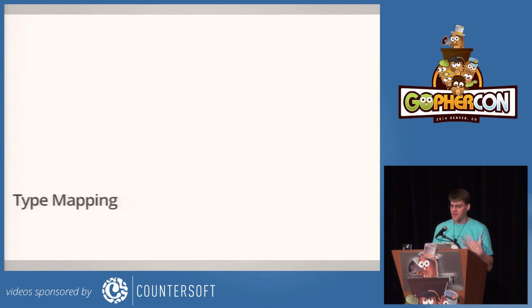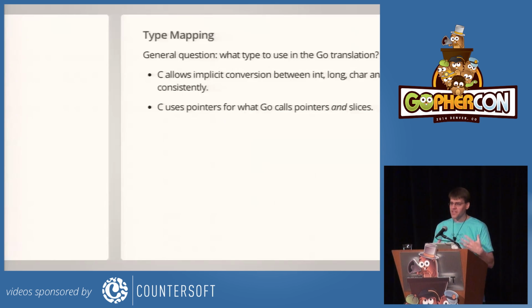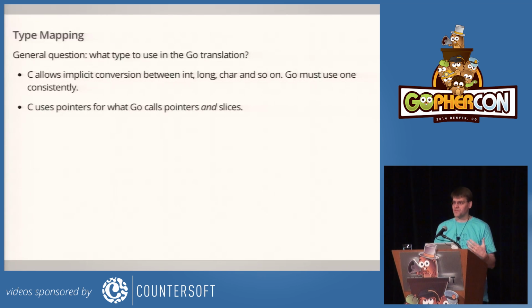So the last thing I want to talk about is probably the biggest question, which is what Go type do you use for a particular C variable or expression or struct field? And this really isn't a trivial question because Go is a lot more specific about types than C is. For example, C allows implicit conversions between different integer types. And so C programs tend to be inconsistent about that because no one's really paying attention to it.